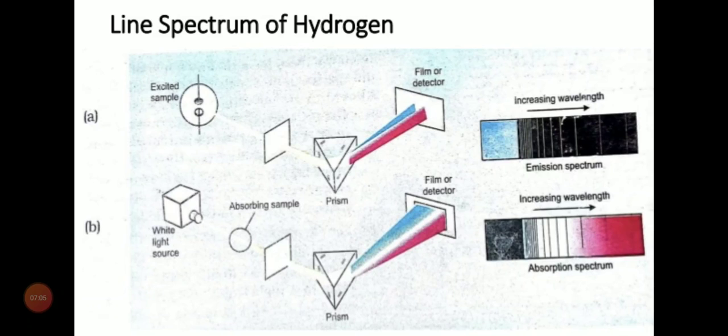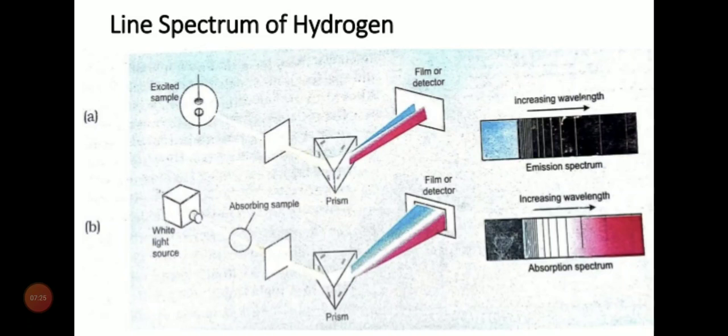Now the line spectrum of hydrogen. In the first diagram we are taking a prism. On the right hand side we have a film or detector to detect the type of radiations that are coming, and on the left hand side we have an excited sample. The excited sample will emit some radiation.